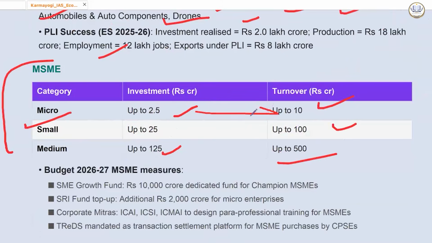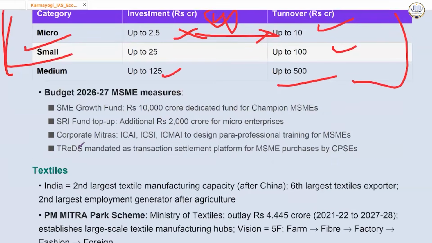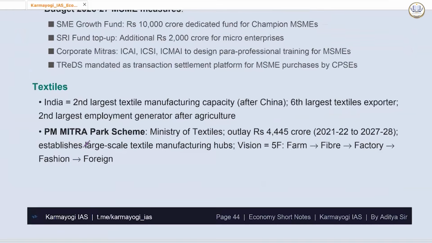This is 4 times actually. Investment and turnovers are 4 times. Okay, 2.5 into 4, 10. 25 into 4, 100. 125 into 4, 500. This I am telling just to remember. And many schemes have been launched, like Growth Fund and Corporate Mitras and other schemes.